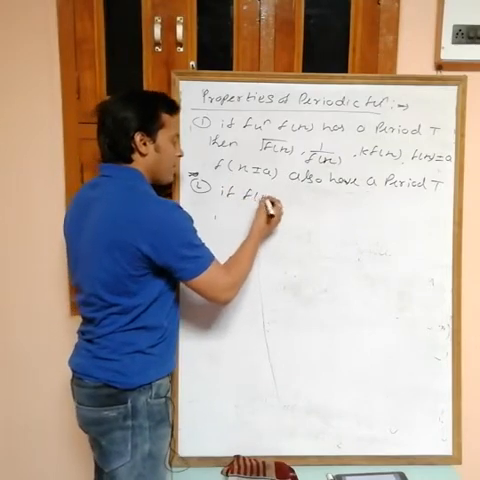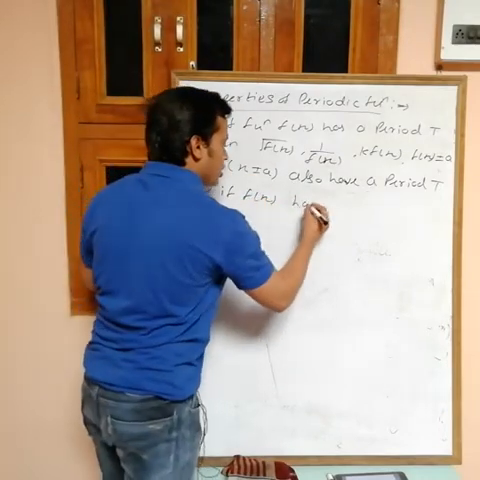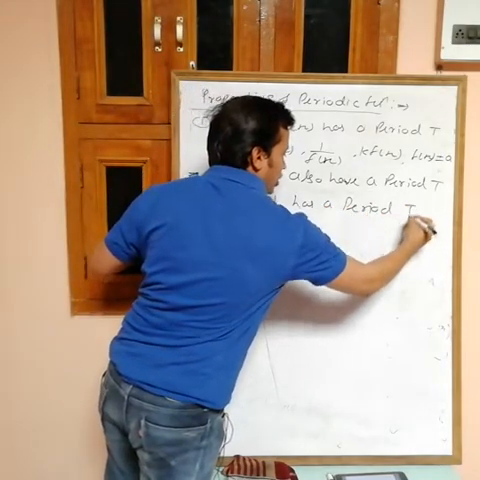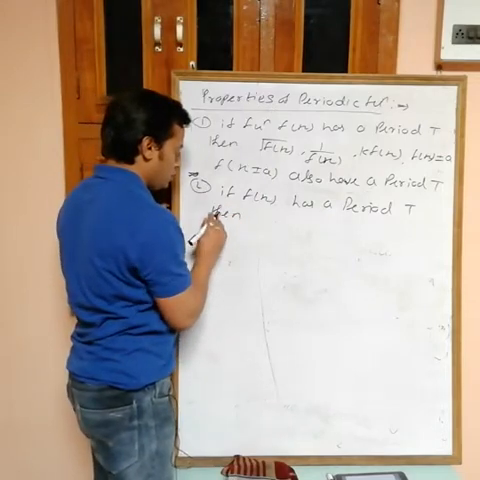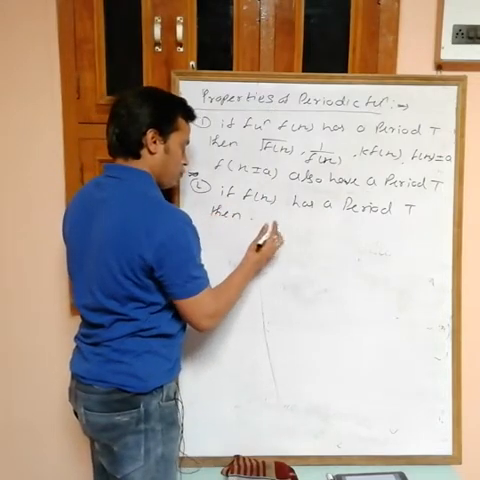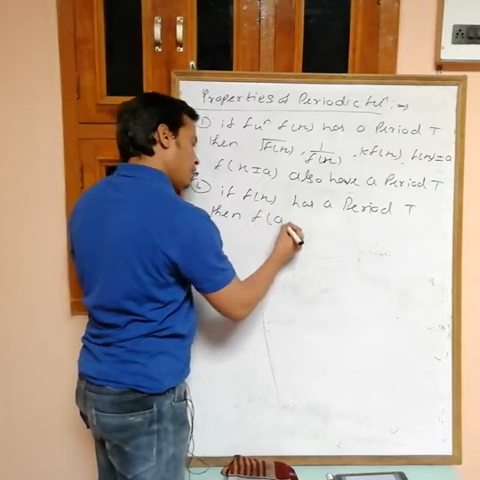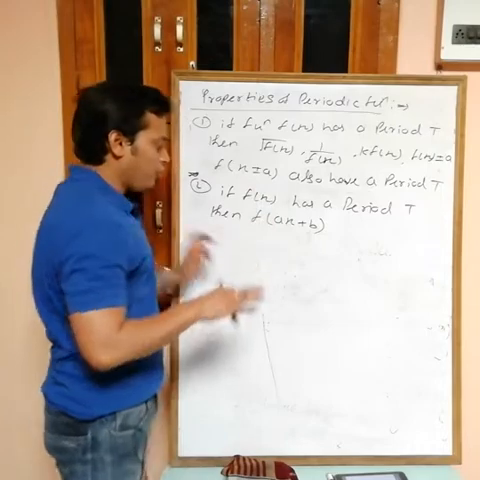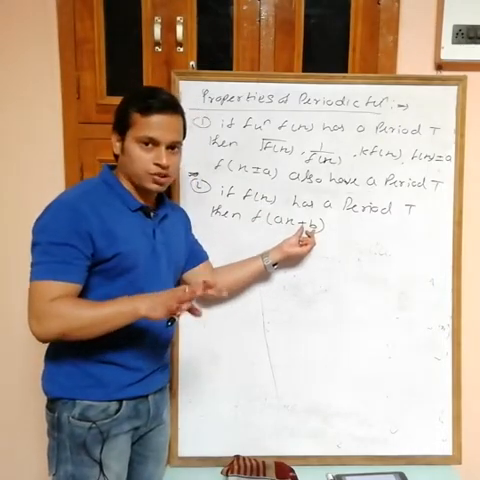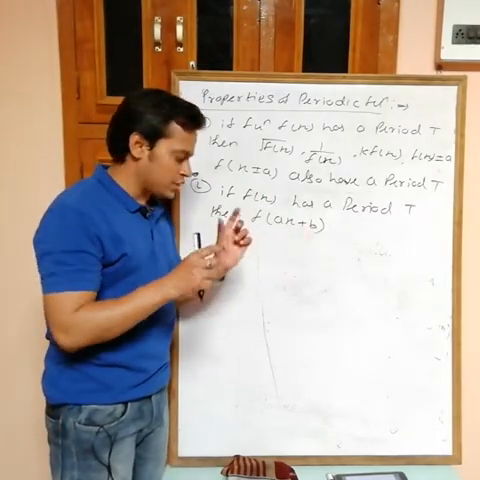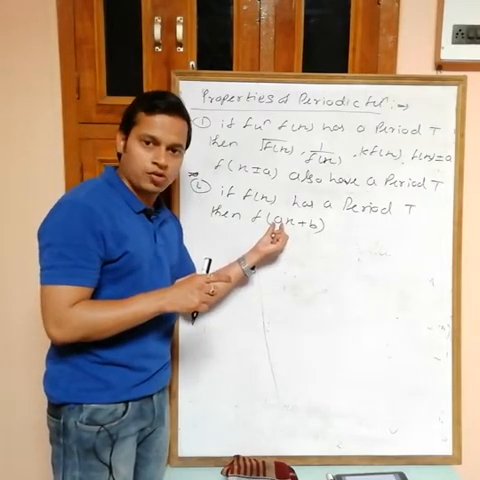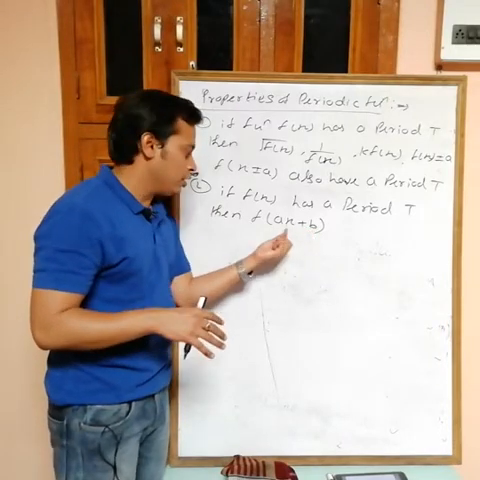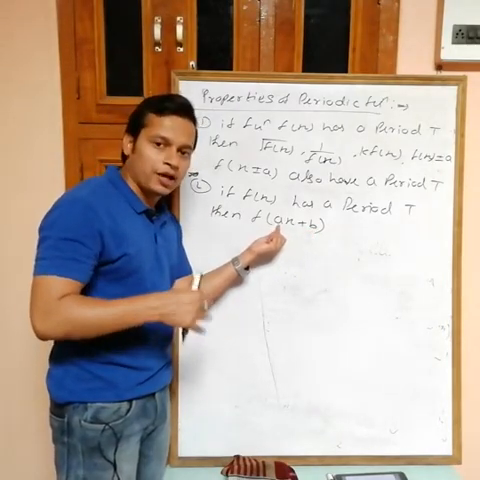If f(x) has a period T, then for f(ax + b), there is no effect of adding or subtracting b. There is only a change in period because of a. There is no change in period because of b. Adding or subtracting has no effect; there is only a change when multiplying a constant with x.